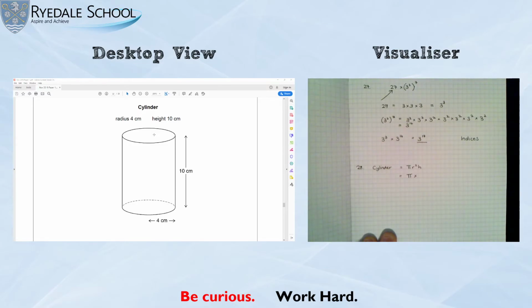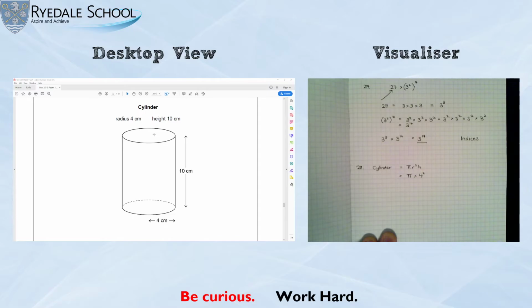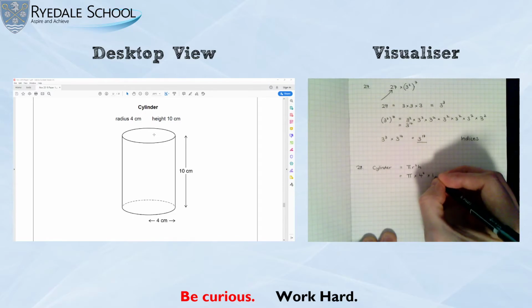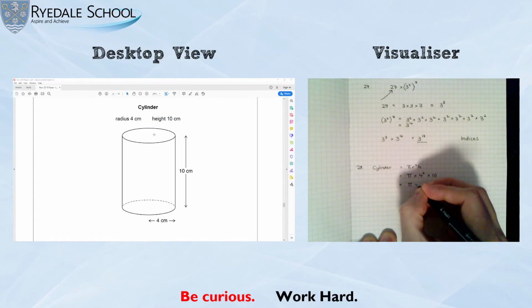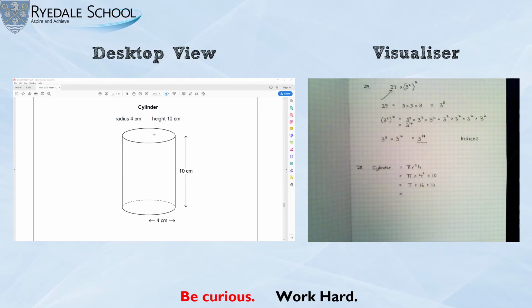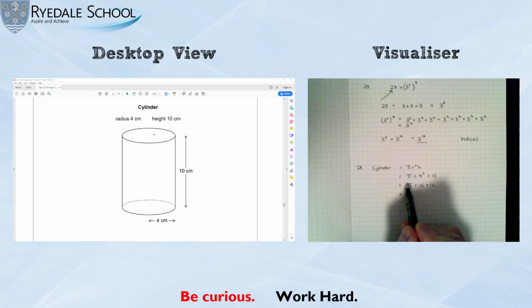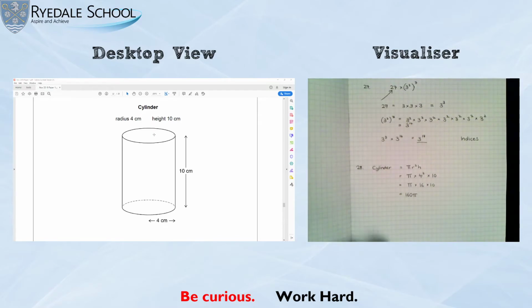Okay? So rather than write 3.14, I'm just going to write pi. I'm told in the question the radius is 4. So it is going to be 4 squared, radius squared, times the height, which is 10. Now, 4 squared is 16, so this becomes pi times 16 times 10. Now, if I want to write this in terms of pi, what I do is a little bit like algebra. I'd work out my 16 times 10, which is 160. And rather than write pi as 3.14, I just say that the answer is 160 lots of pi. So that is the volume of my cylinder.